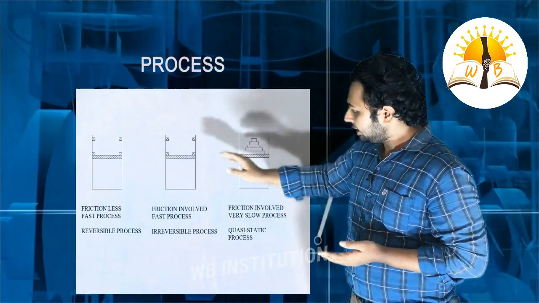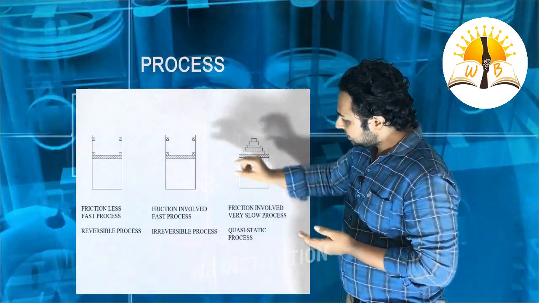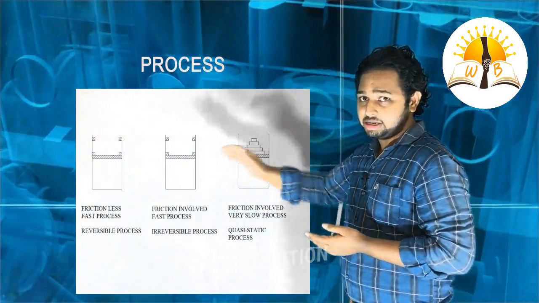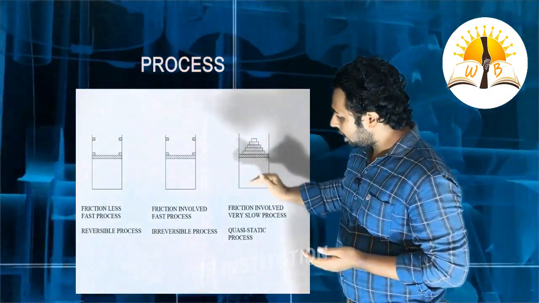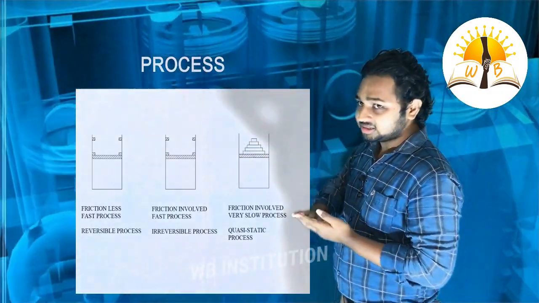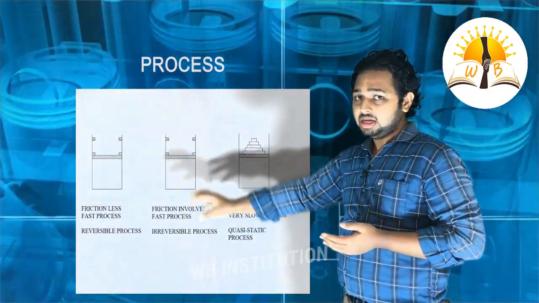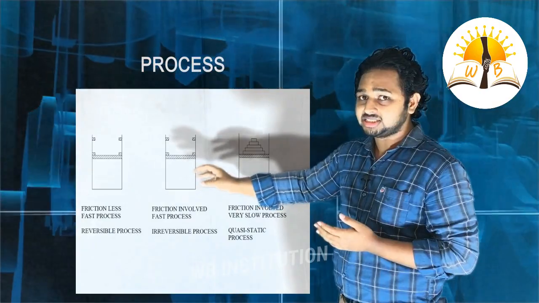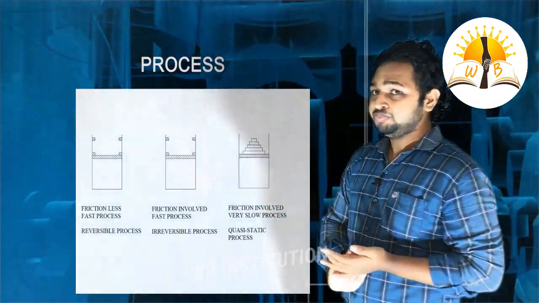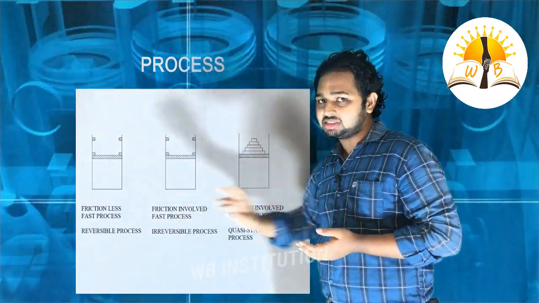And the second one, in this cylinder, for this piston, there is friction generated in this material. If we take the stopper out, the piston moves very fast, but there are some friction losses. Due to these friction losses, the efficiency may not be 100%. So this process is known as an irreversible process.